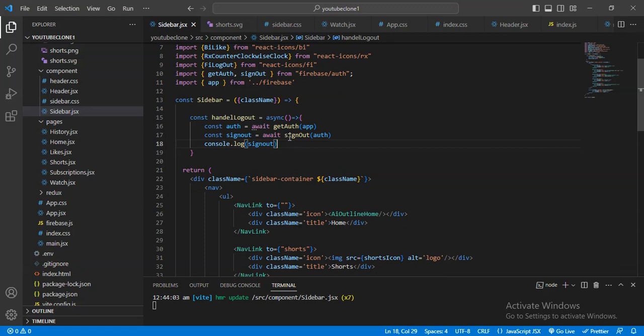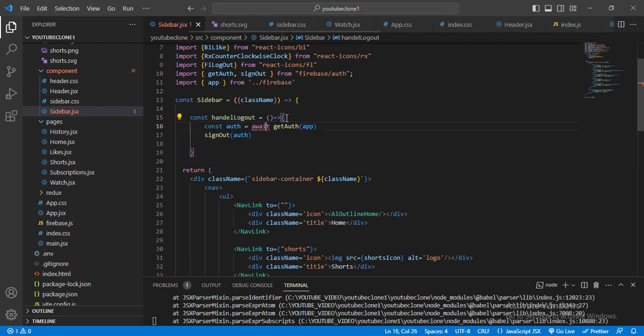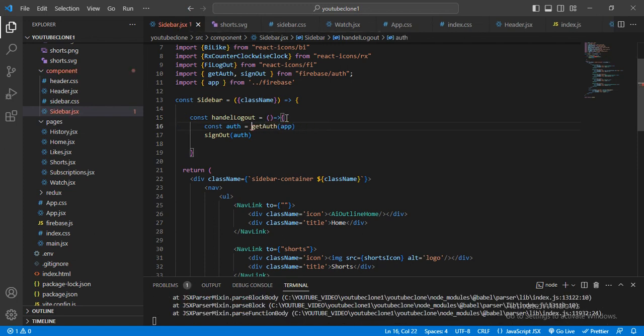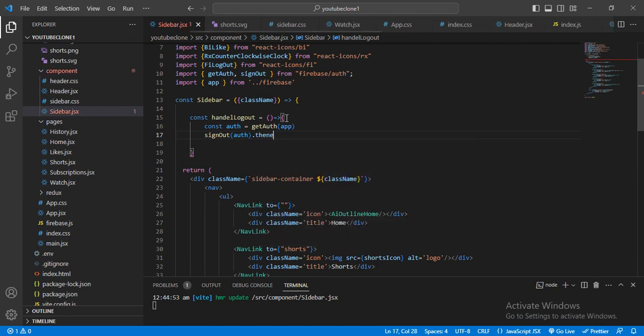Instead of that, I will fire a simple auth sign out, and let me remove this one and also this one, and here I will give the then.